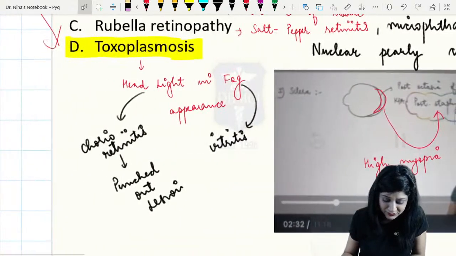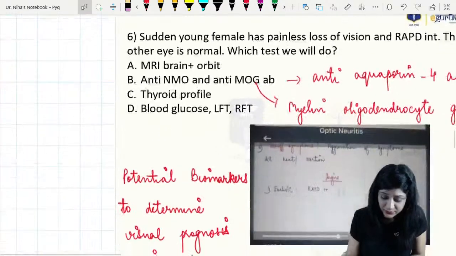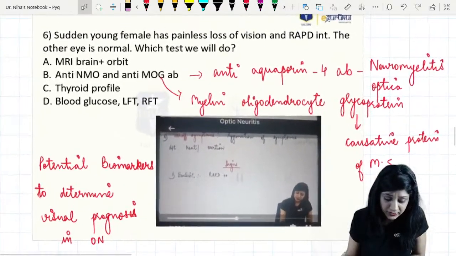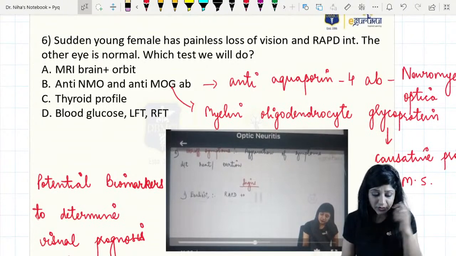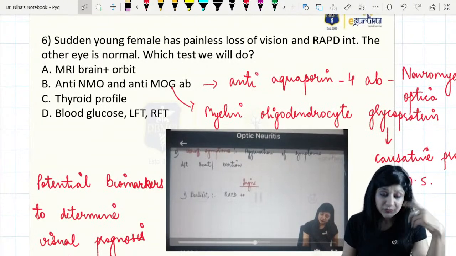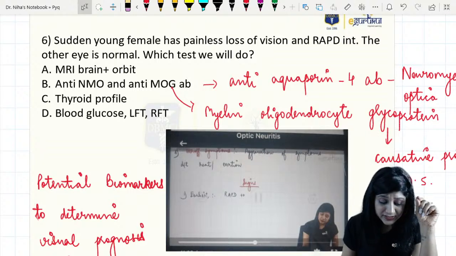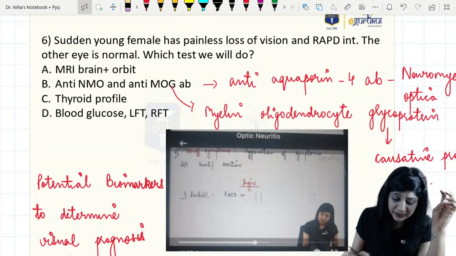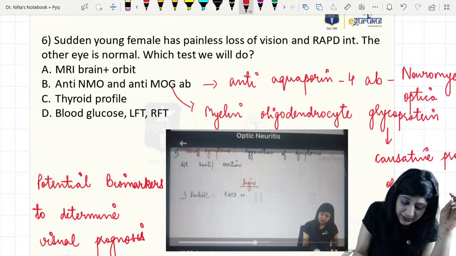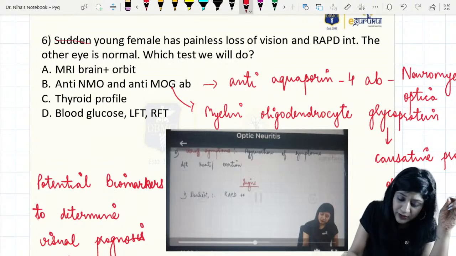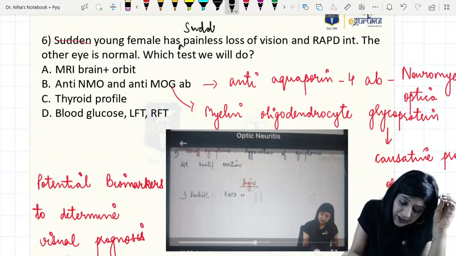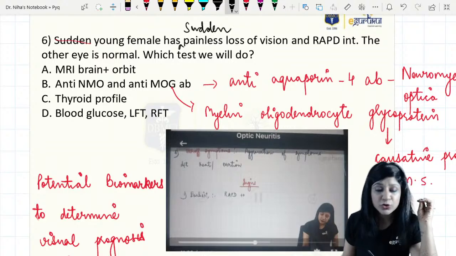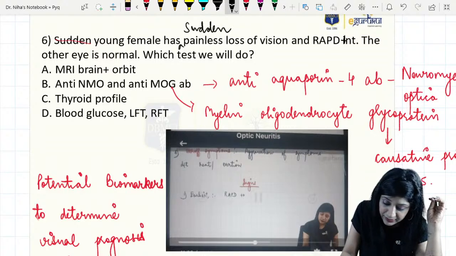So coming to the next question. Now this is again an important one, and I have a lot of feedback about this question which are differing. There is a young female coming with sudden painless loss of vision, and we also have a RAPD present.